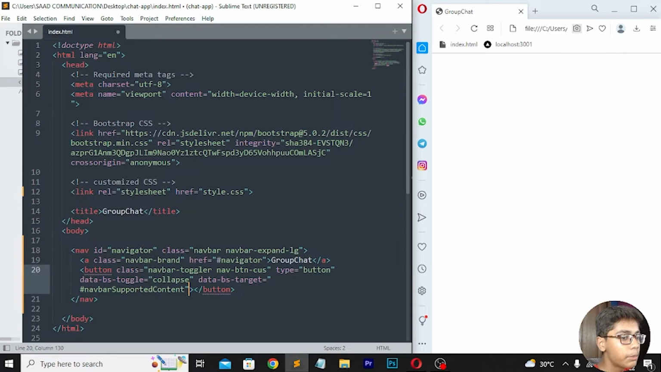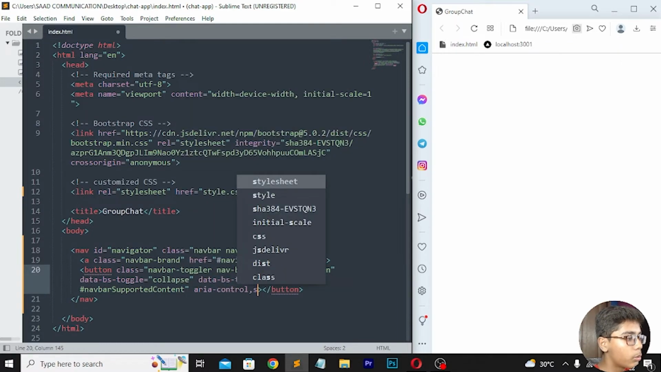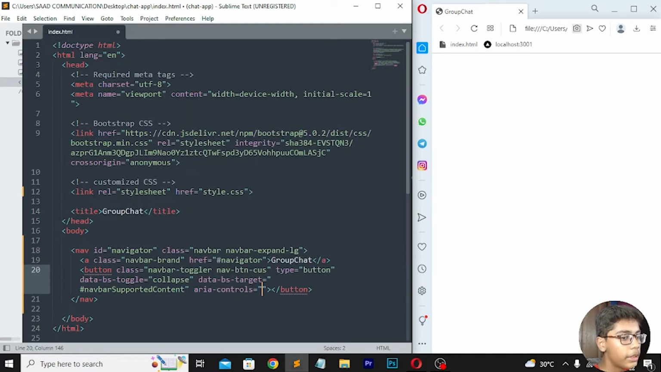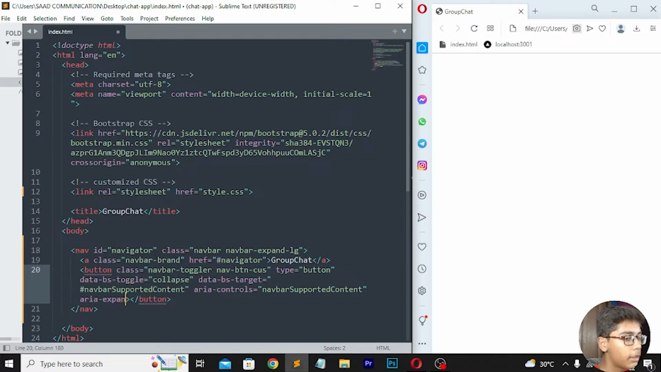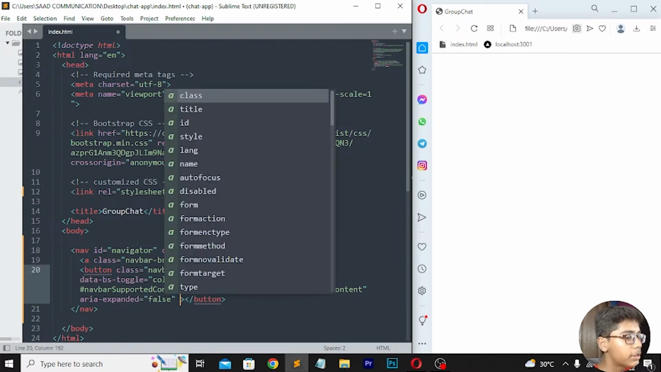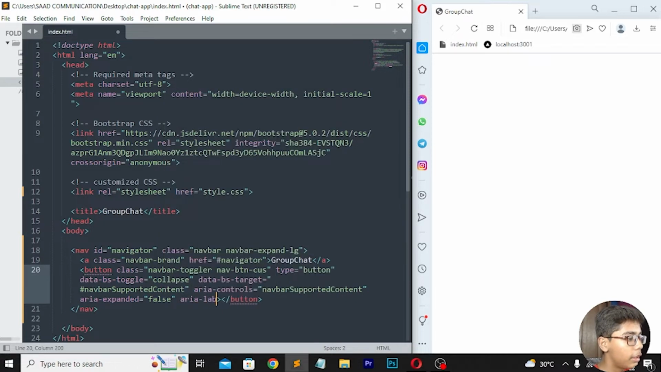Now when you've done that, you have to simply move forward, right here aria-controls, then you have to write equals to, then just write here navbarSupportedContent, like this. Now when you've done that, give a space, right here aria-expanded equals to false, then give a space, aria-label equals to, and I will be writing toggle navigation.